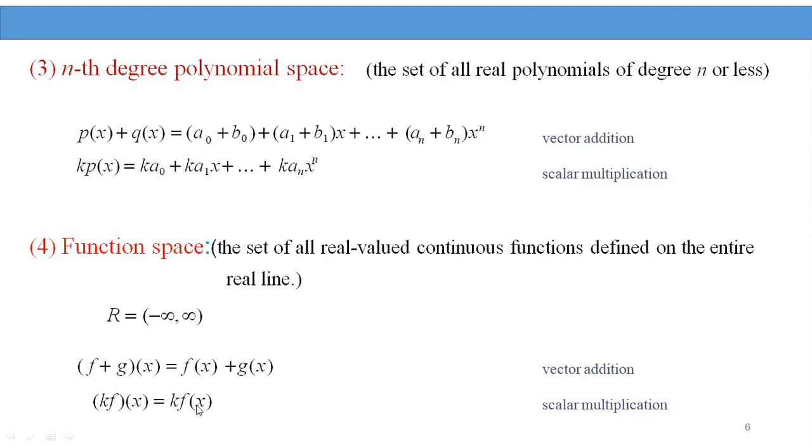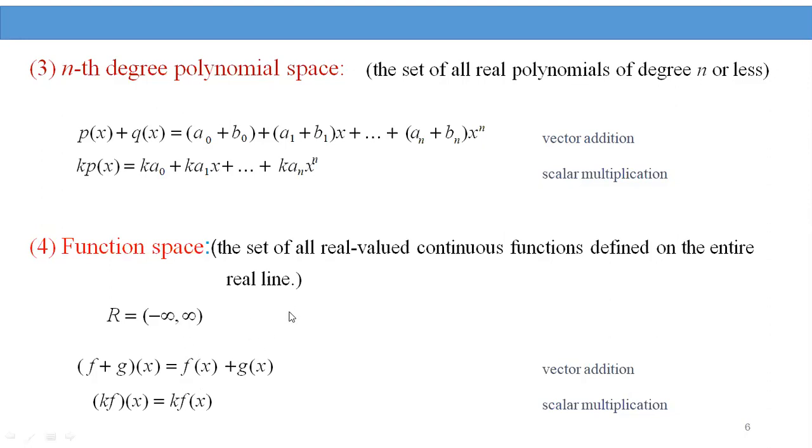Similarly, we can prove the axioms: k into f plus g of x is equal to k into f of x plus k into g of x. k plus L into f of x is equal to k into f of x plus L into f of x. k into L into f of x is equal to kL into f of x. 1 into f of x is equal to f of x.